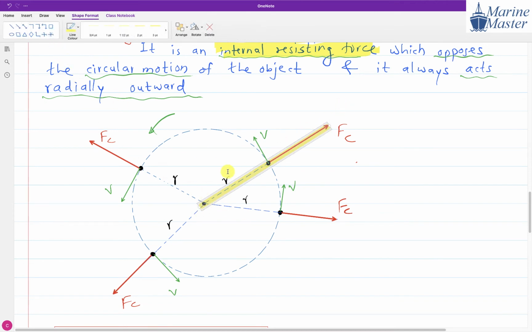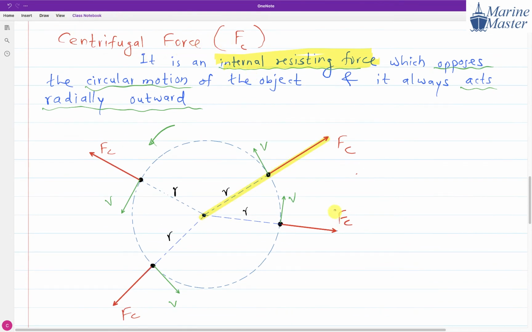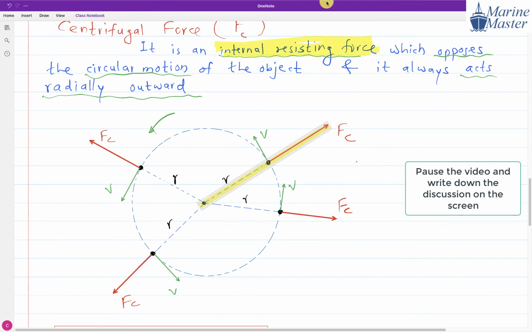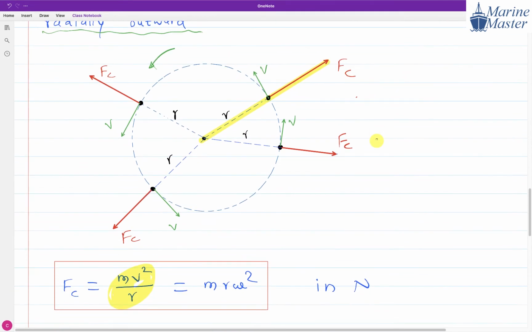Okay, sir. So before going further, give the heading centrifugal force Fc, write down the definition of centrifugal force, and draw this figure. Now try to see the next point.